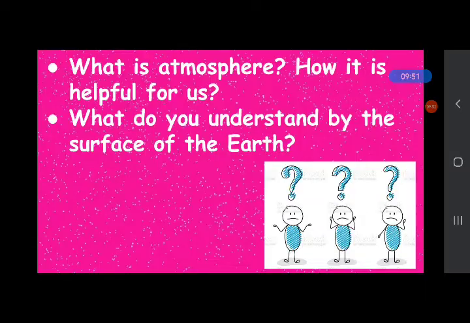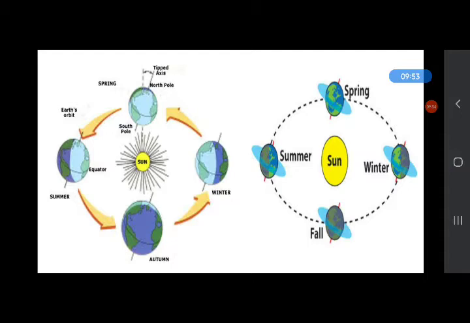And what is revolution? Revolution causes different seasons. The Earth takes 365 and 1/4 days or 1 year to complete one revolution around the sun. The tilt of the Earth remains the same even when it revolves around the sun.